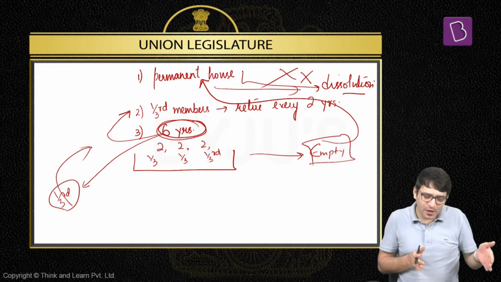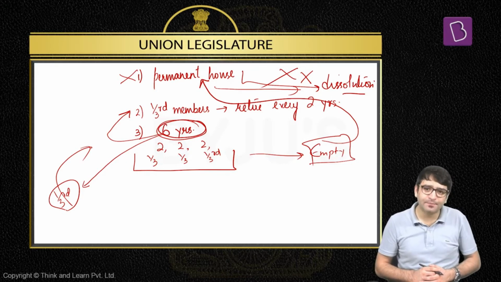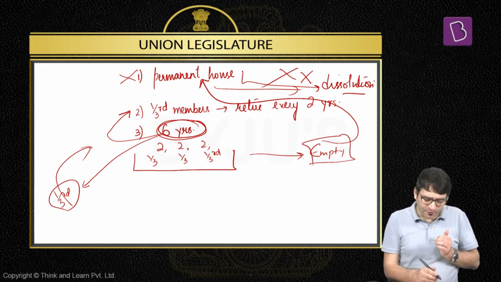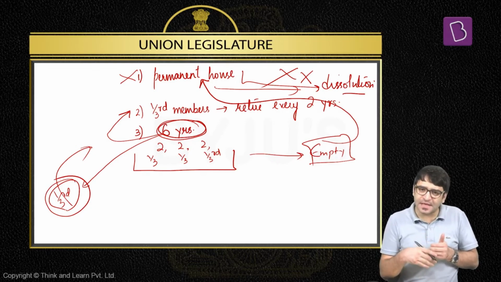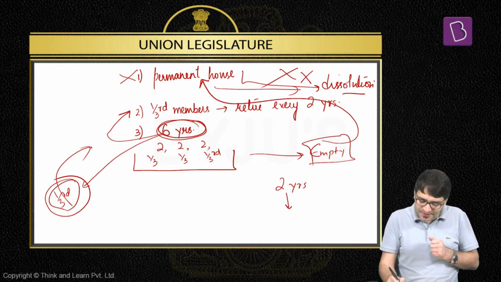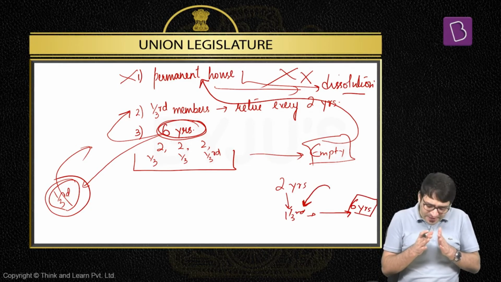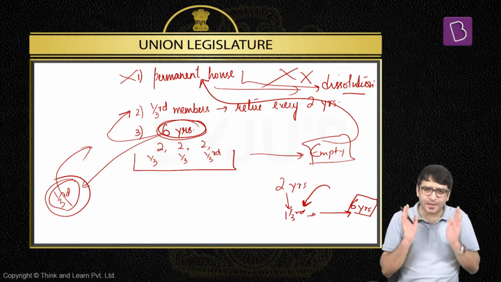So when Rajya Sabha is dissolved, how can we ensure the permanent character, the permanent nature of Rajya Sabha? To ensure that in 1952, what happened? The President of India cut the term of 1/3 of the MPs. So 1/3 of the MPs were made to retire after 2 years. When they were made to retire, these 1/3 seats had to be filled again. When election was held in these 1/3 seats, all those who got elected had a term of 6 years. Which means to ensure that there never occurs a time when Rajya Sabha is empty of its members.